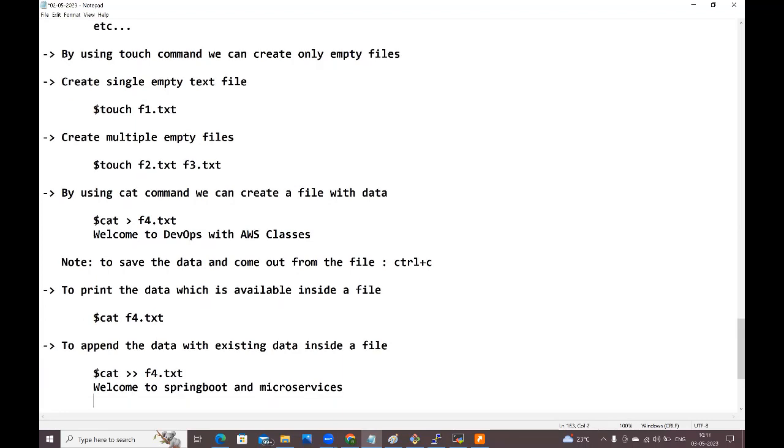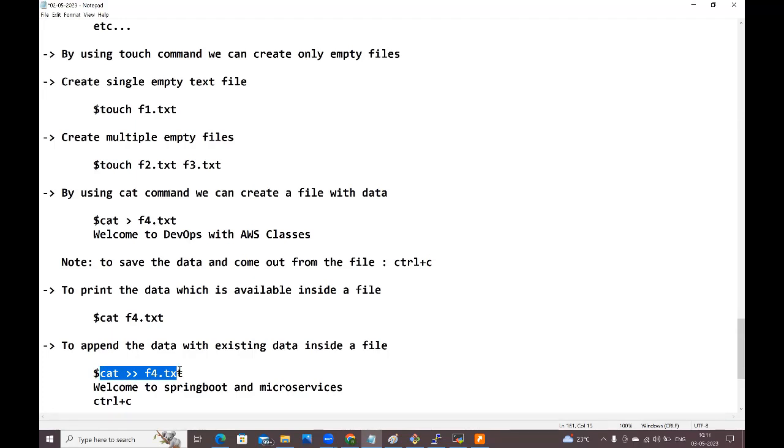Right, here also you need to press Ctrl+C to save the data which we need to give, guys. To create the data, cat greater than f4.txt. To print the data, cat space f4.txt. To append the data, cat double greater than f4.txt. You need to give that. Okay, up to here clear, guys?